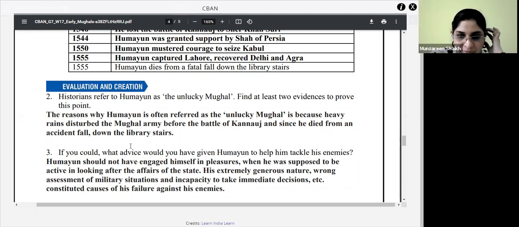Correct. Instead of looking into the affairs of the state, he was enjoying the pleasures of being the ruler. His extremely generous nature, wrong assessments of military situations, and incapability to take immediate decisions, etc., all these led to the failure against his enemies.